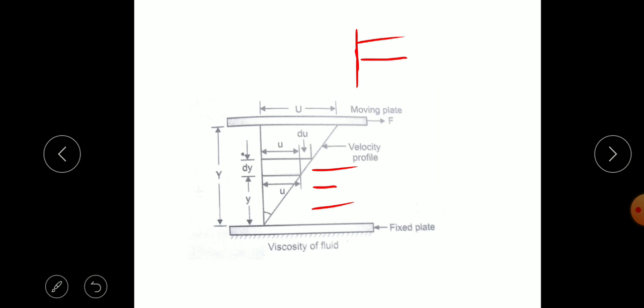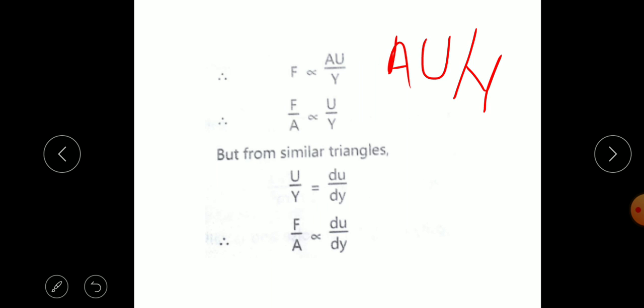As the distance increases between these two plates, force will decrease. So we take A on the left side, and we get F upon A is equal to u upon y.